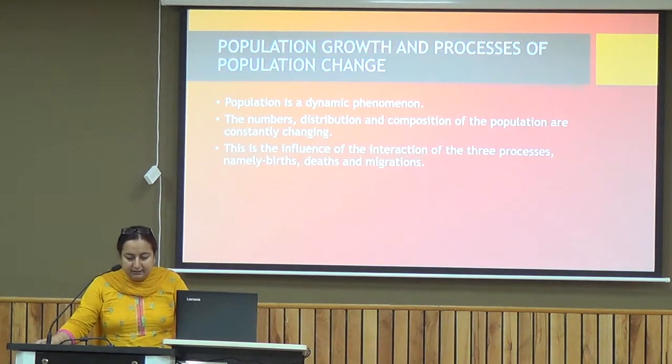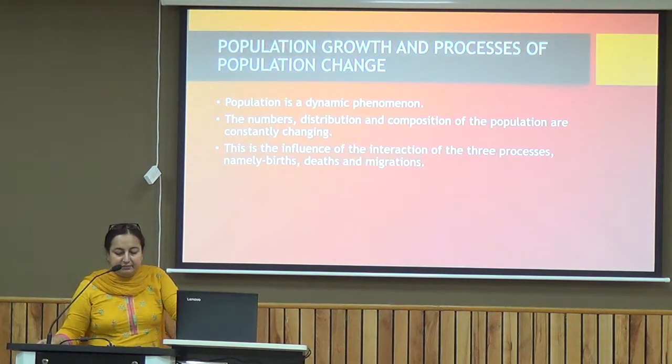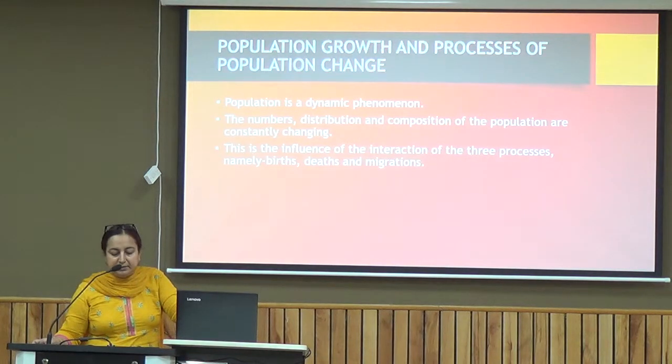Now, population is a dynamic phenomenon. Why do we call it dynamic? Because it always keeps on changing. The numbers, distribution and composition of the population are constantly changing. This is the influence of the interaction of three processes. Basically, why do we see a change in the population every time? Because the three basic factors responsible for bringing change in the population are birth, death and migration. So birth rate, death rate and migration.